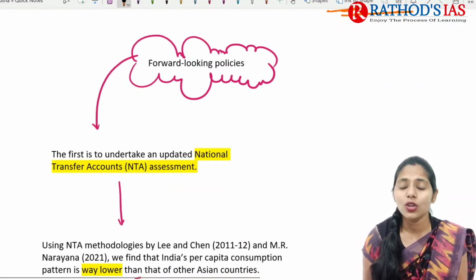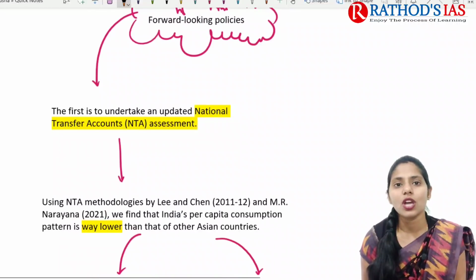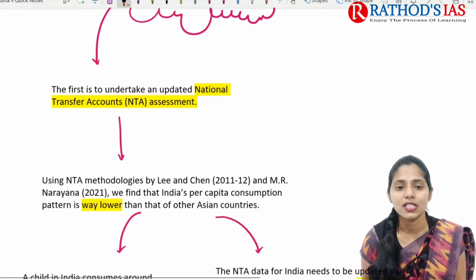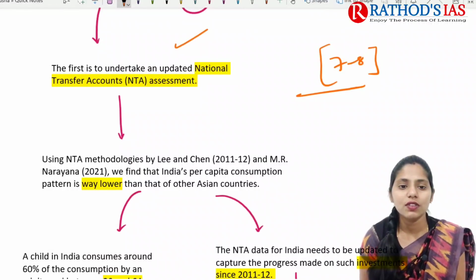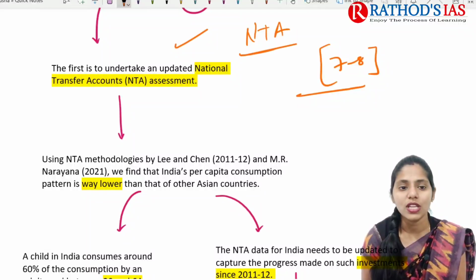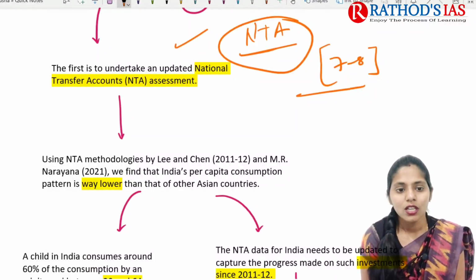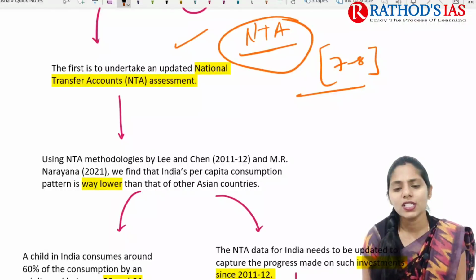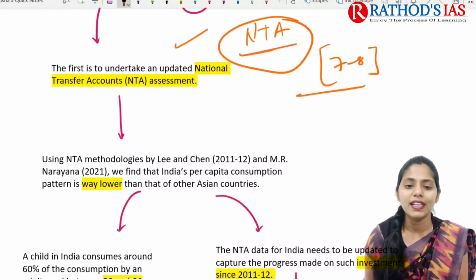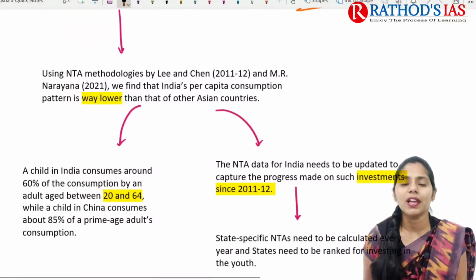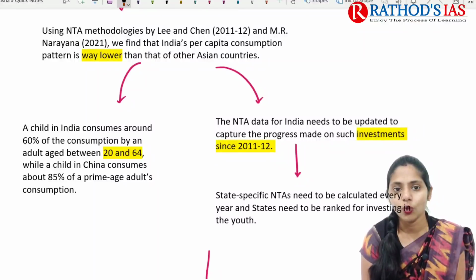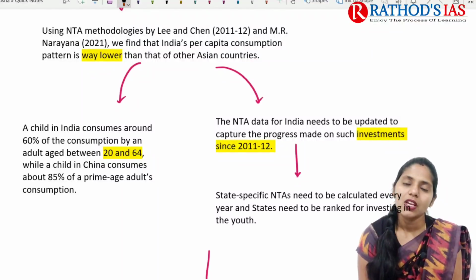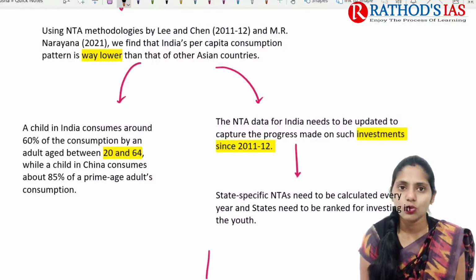So in this context, to utilize this demographic transition, we need to come up with forward looking policies. There are 7 to 8 important policies that we can come up with. The first one is we need to update our National Transfer Accounts, NTA, assessment. So what is this NTA? The NTA methodology is mainly used by Lee and Chen and Mr. Narayana. They found that India's per capita consumption pattern is way lower compared to that of Asian countries. So consumption patterns in India are very low when compared with other Asian countries.